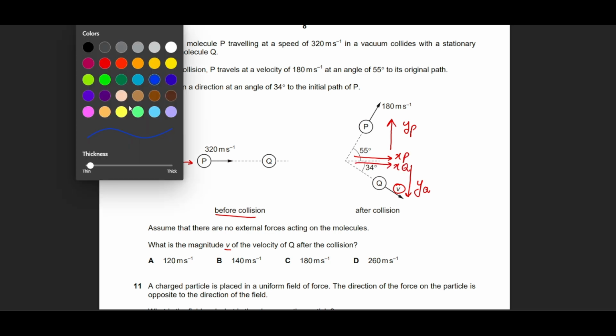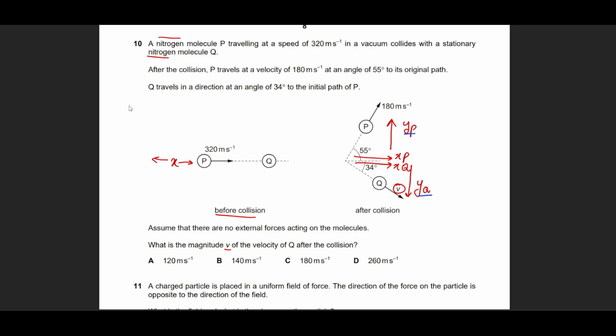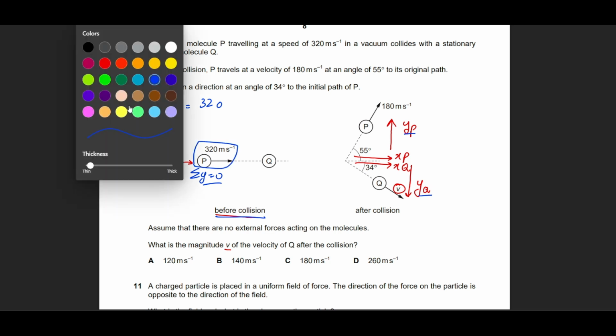I can very well say that yp and yq are exactly equal and opposite to each other, so that they cancel each other out, because before the collision the y-axis momentum of the system was 0. There was no y-axis momentum. So I don't need to consider the y-axis for this calculation at least. I can simply solve this question looking at the x-axis momentum. So the x-axis momentum of P plus the x-axis momentum of Q should be equal to the momentum of this particle which brought the momentum into the system before the collision.